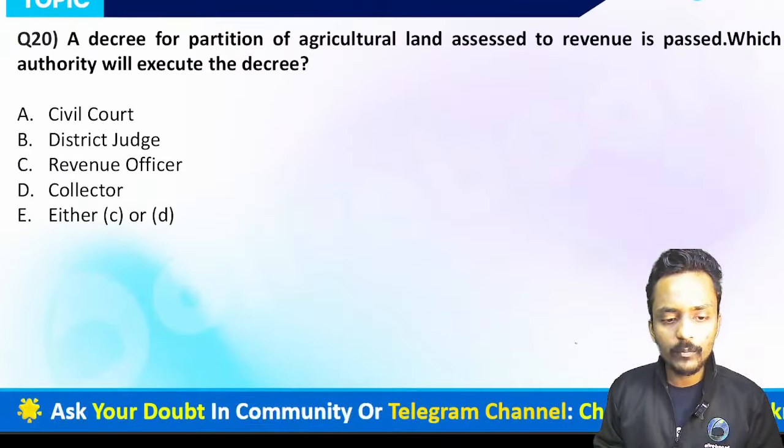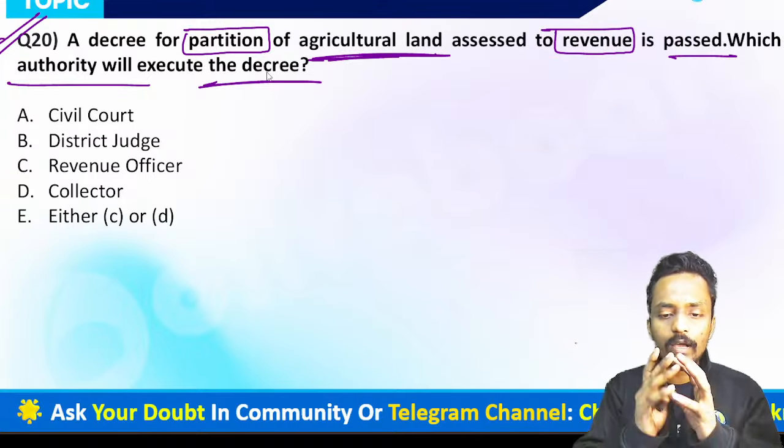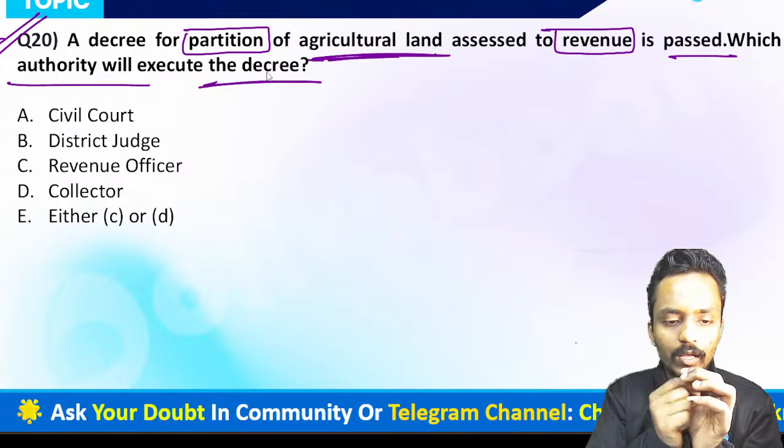Now we are moving forward to question number 20. This question is talking about a decree for the partition of agricultural land assessed to revenue. Which authority will execute the decree? So now guys, please listen to the question very carefully. The question is saying a decree for partition of agricultural land assessed to revenue is passed.